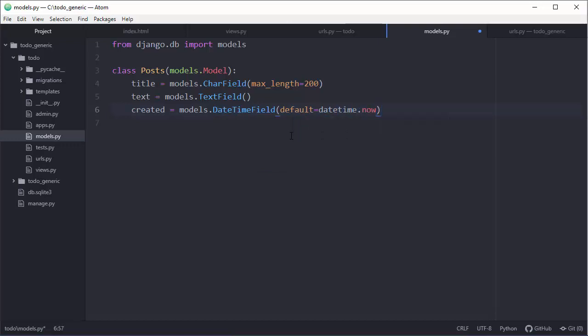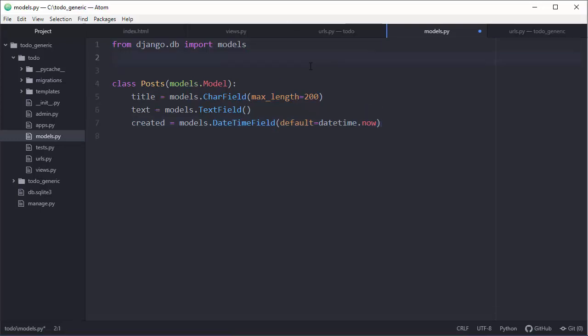Now this also means that we need to include this datetime module, and that's a pretty easy thing to do in Python: from datetime import datetime. So let's save our models, and you will probably say, well, we will see this in the control panel, so let's see, do we actually see it there, and if we don't, what we need to do.